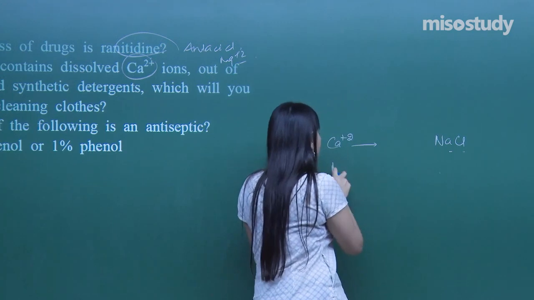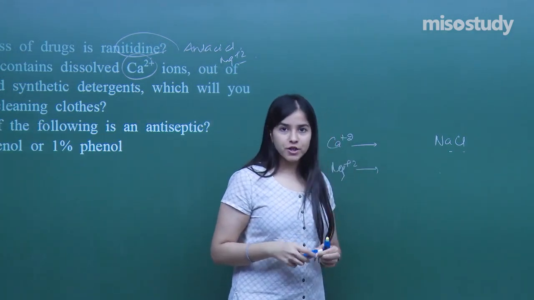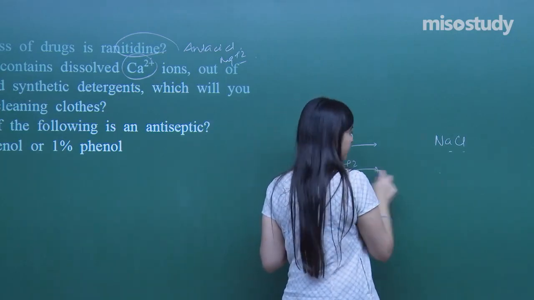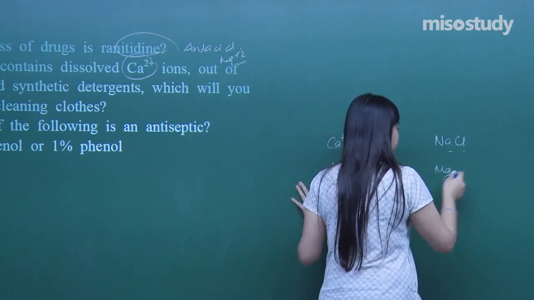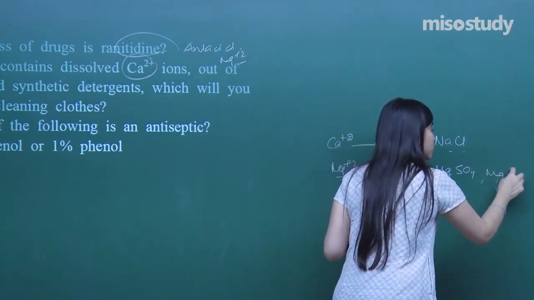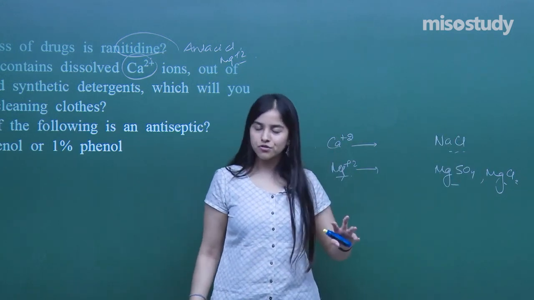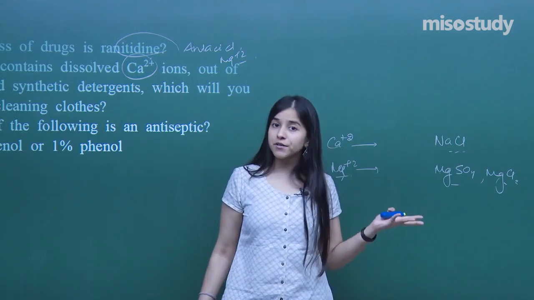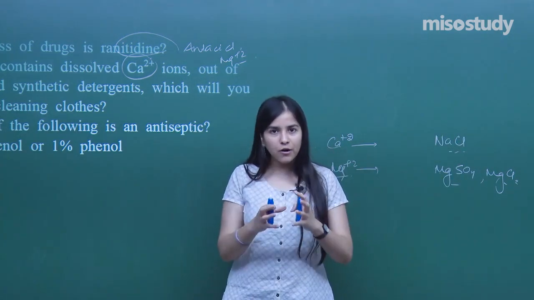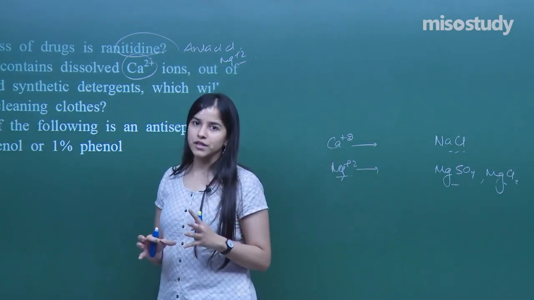Or maybe if I talk about Mg+2, I am not writing the entire reaction, I am not spoon feeding you, you have to do it on your own. What you get is maybe let us say MgSO4, fine, or in fact MgCl2 is also produced. So such non-soluble compounds are produced, due to which the froth is now not being made and it's of no use now, right?